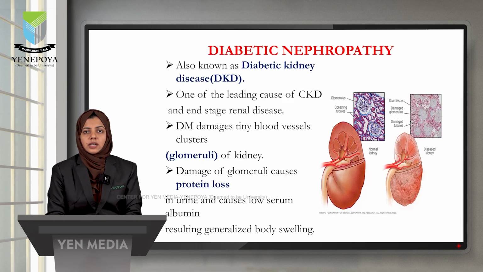Next is diabetic nephropathy. It can affect the kidneys. It is also known as diabetic kidney disease. It is one of the leading causes of CKD and end-stage renal disease. Diabetes mellitus can affect the blood vessels.